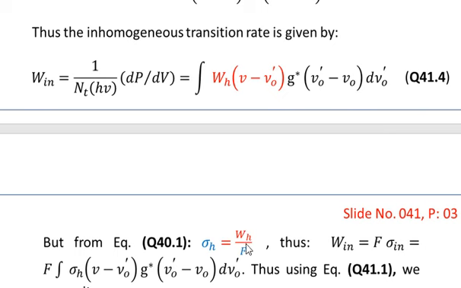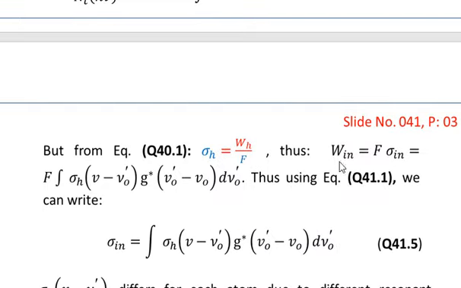But in the integral, as said earlier, wh will be replaced by F into sigma h. So I am substituting the value of Win in this expression, which is equal to F into integral of sigma h of nu minus nu naught prime into g star of nu naught prime minus nu naught, and the integral is with respect to d nu naught prime. So this is Win found over here.